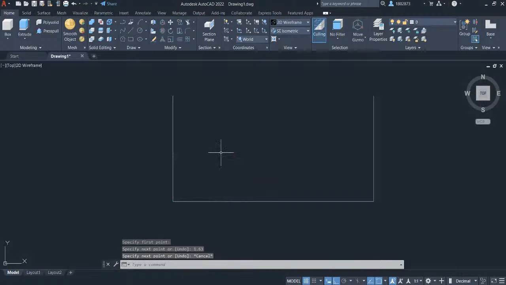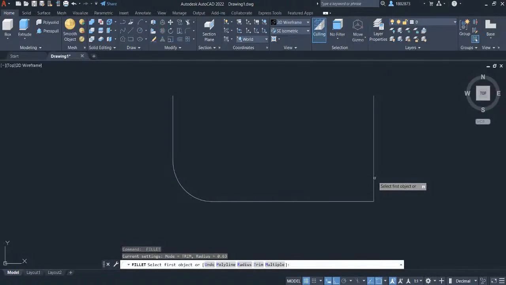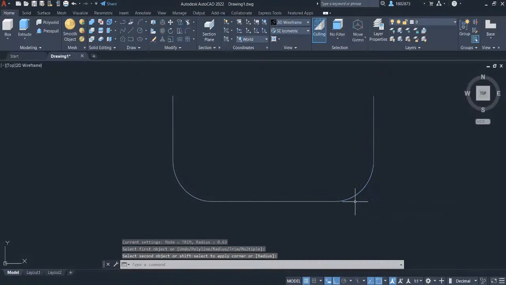Let's create a window selection and type in join. Press enter. Press F and press enter for the fillet command, and press R to define its radius. Press enter. Let's key in 0.63 and press enter. Select the two lines. Press space to repeat fillet. Select also these two lines.